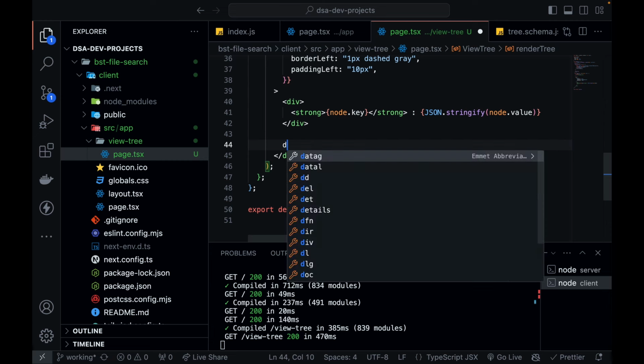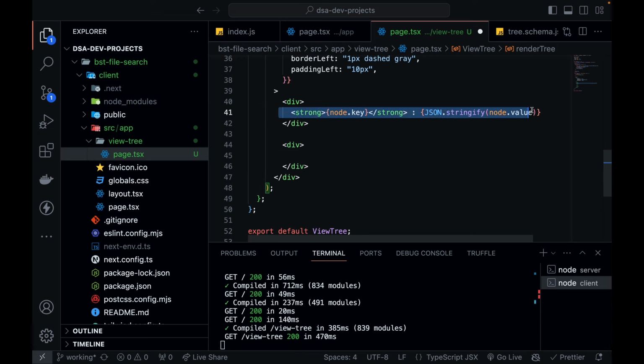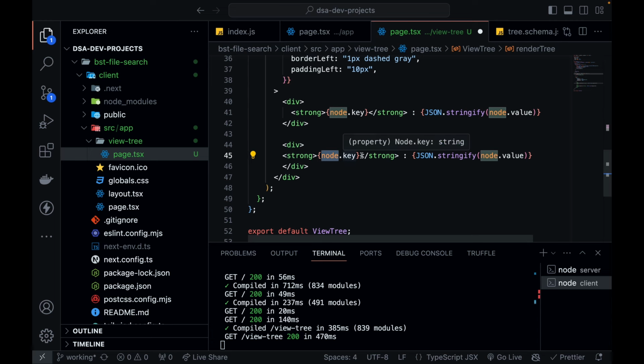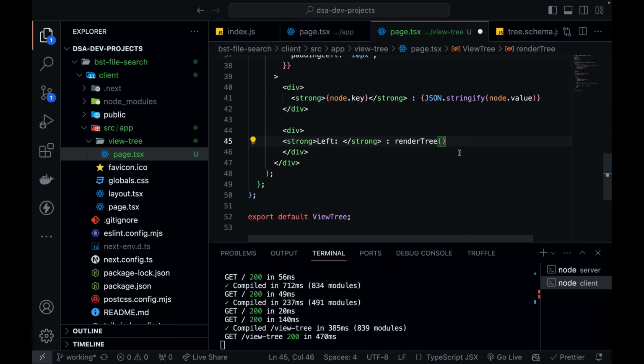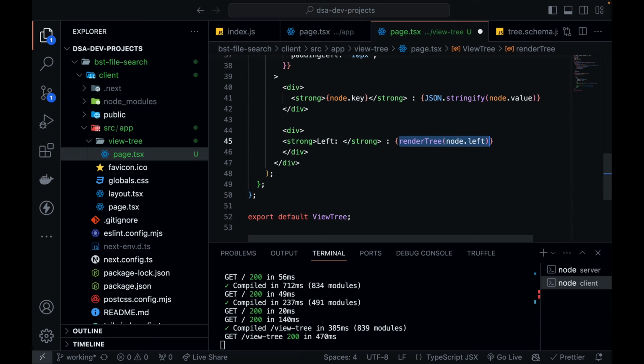Okay, so again define a div. This div is again going to have a strong, and this is going to say left node and renderTree. So I'm going to remove this. This is going to be strong left, strong this. I'm going to call the recursive function. The renderTree function takes a node. So this time I'm going to pass node.left, and this will be inside the curly brackets.